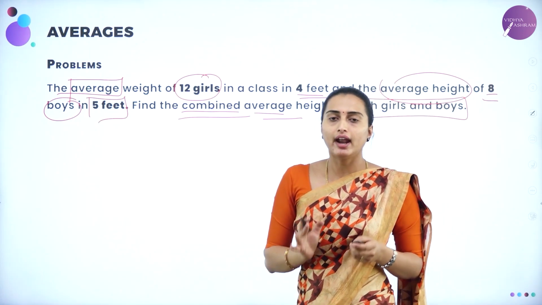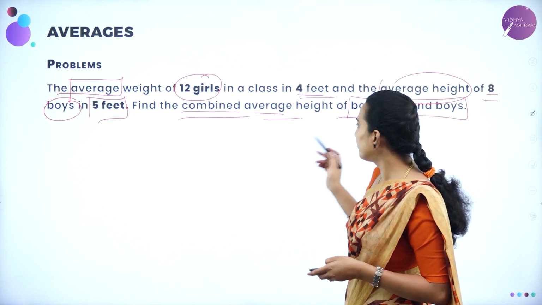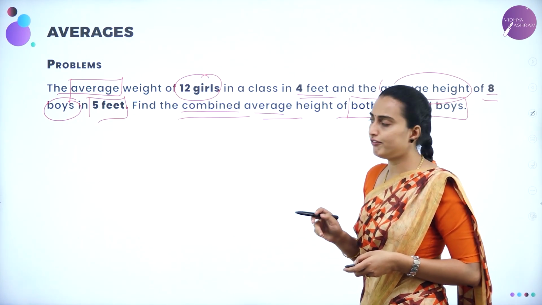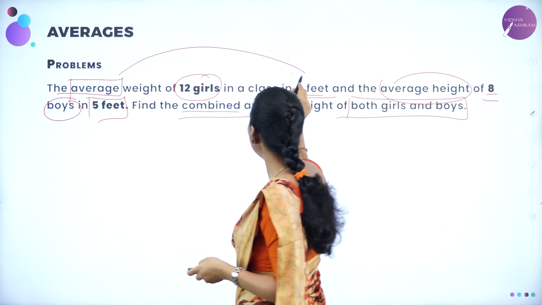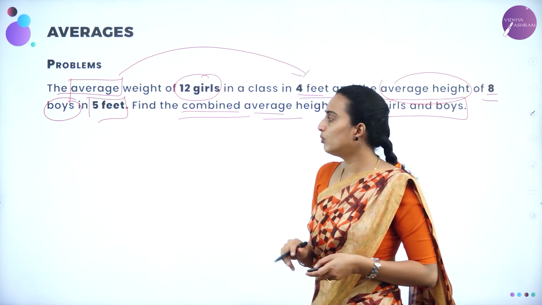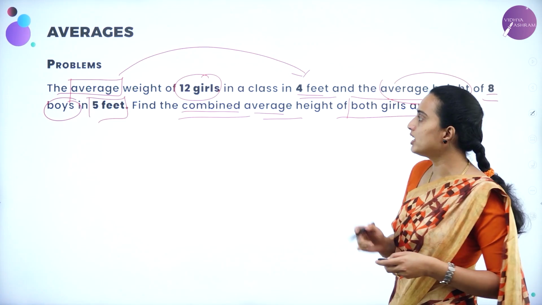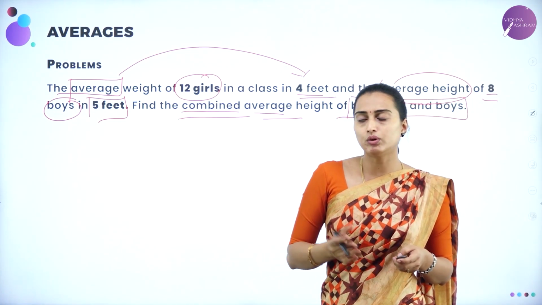The number of girls and the number of boys. The average height of 8 boys is 5 feet and the average height of 12 girls is 4 feet. So what you need to calculate is the combined average of both the 8 boys and the 12 girls. So what is the formula?